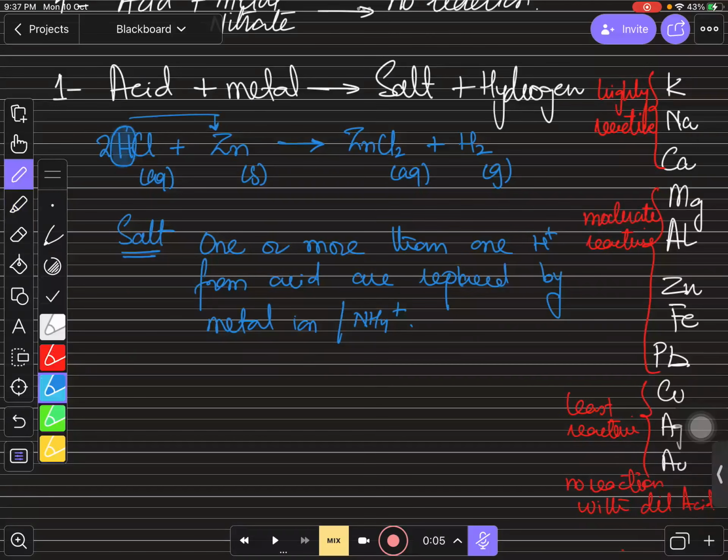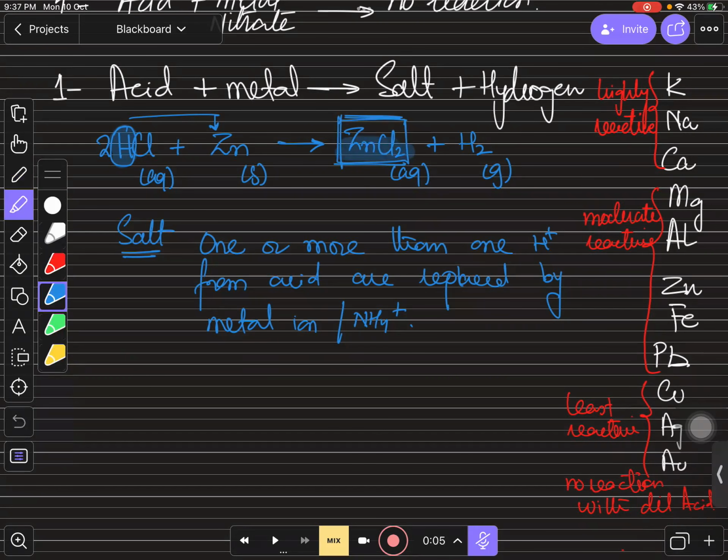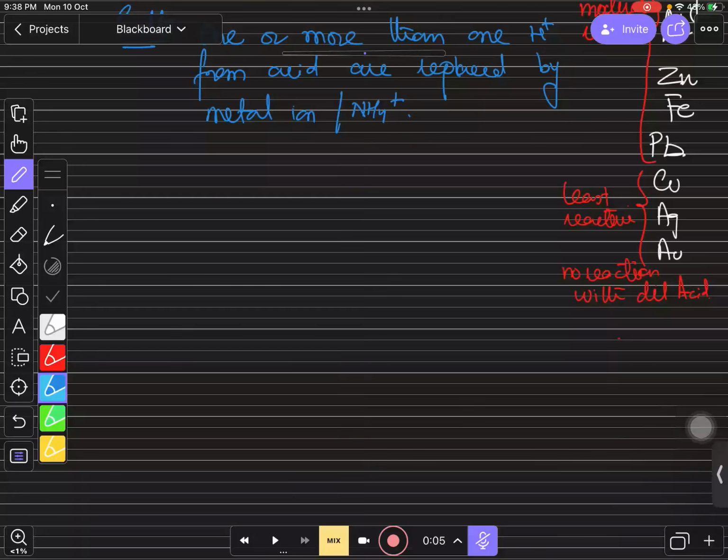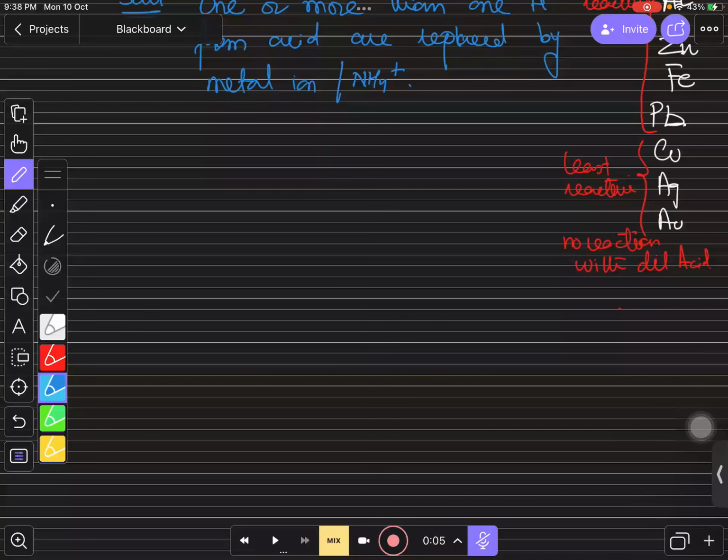So when zinc replaces H of the acid, it will form the salt, right? So this is actually the salt. You must understand how to form the salt. First of all, the formation of salt is very important. If you are able to form the salts, then you can do anything, right? So just remember this: how do you write the formula of salt?